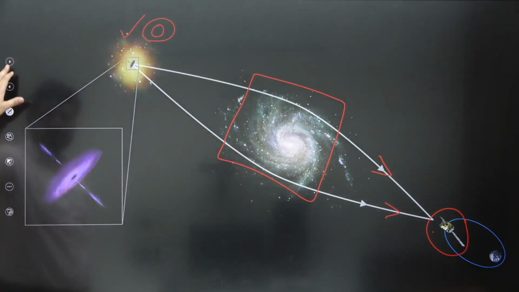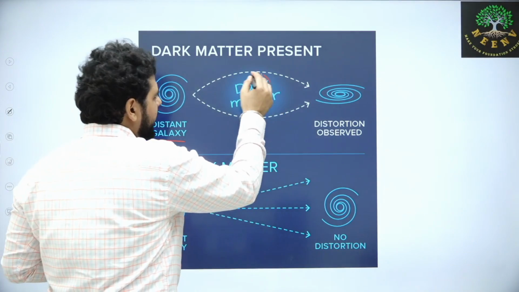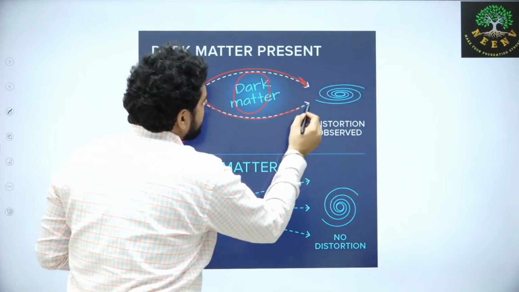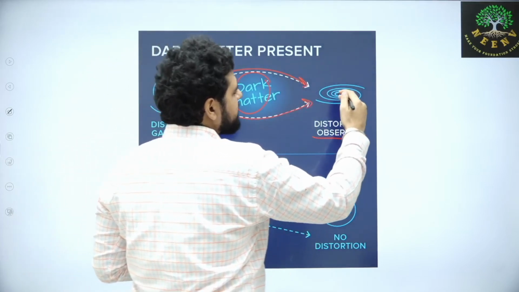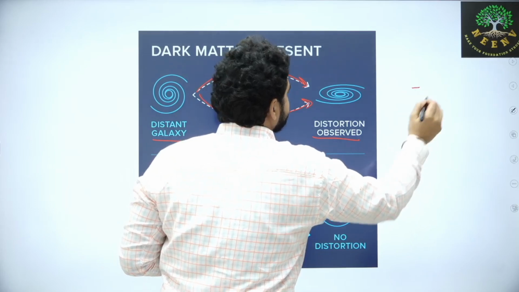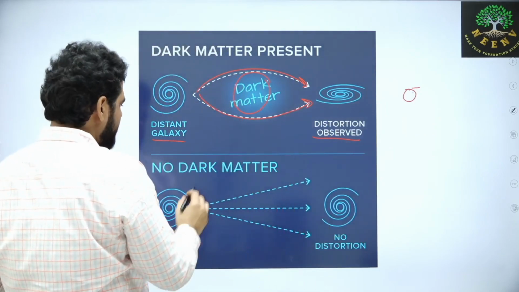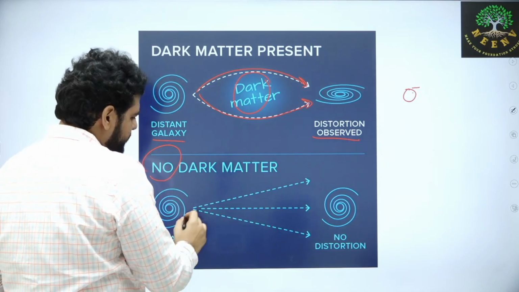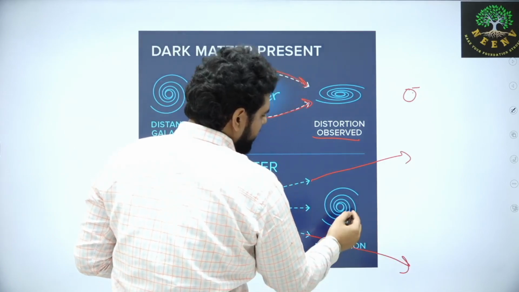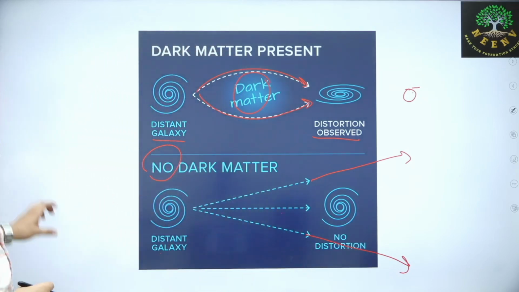Right? I have another diagram. See, this is the galaxy we want to observe. Now there is a galaxy in the center which has a lot of dark matter. So it is bending the light towards us, right? Distortion is observed, and let's say there is our telescope over here. So light comes and we see it. But if there is no dark matter, then the galaxy will send its light rays and they will go away from our observation point. There will not be any distortion, but we will not be able to see the galaxy that is behind.